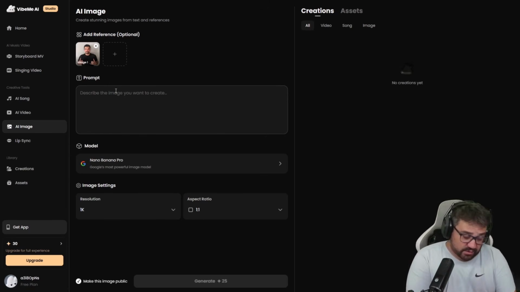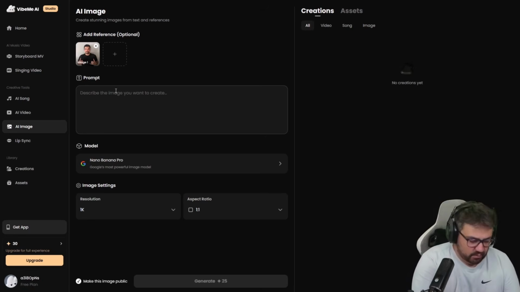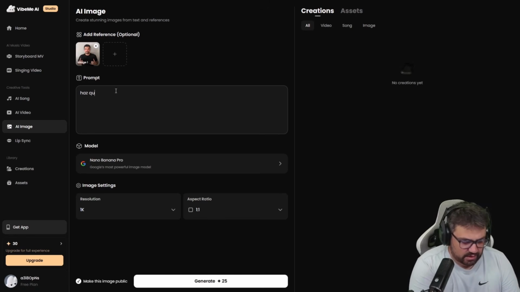So what we are going to do first is upload my personal image into the editor, and then we are going to provide a specific instruction saying something like, okay, I want you to make it so that, for example, my shirt gradually begins to tear and rip apart right here in the middle of the frame.